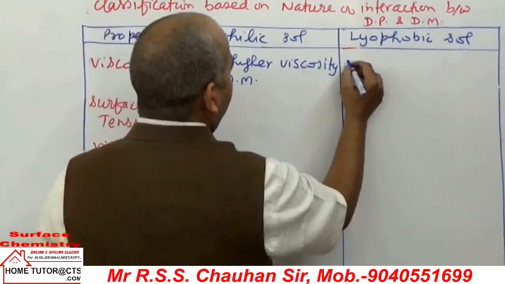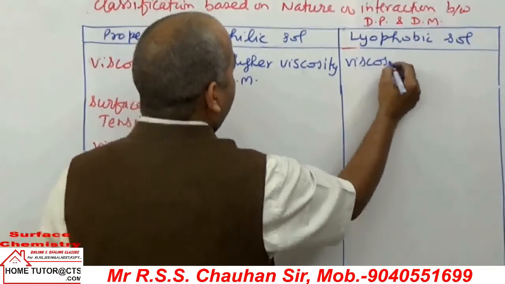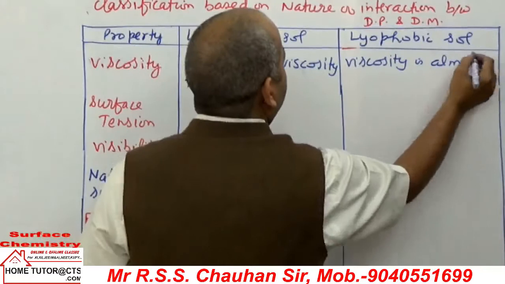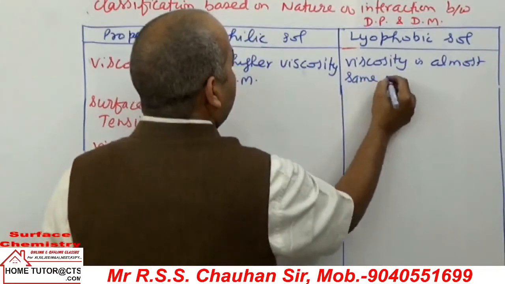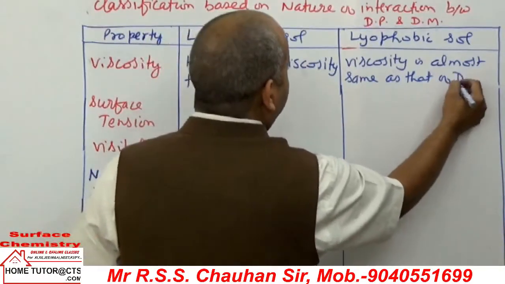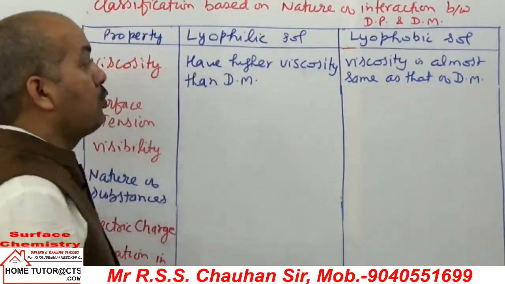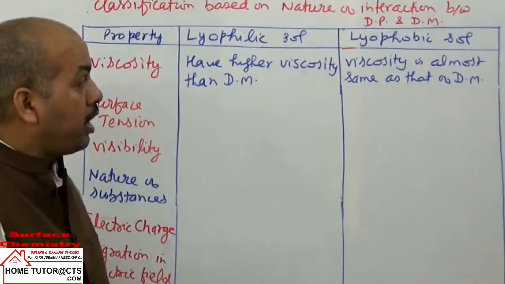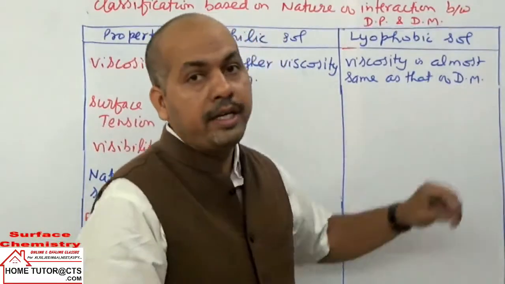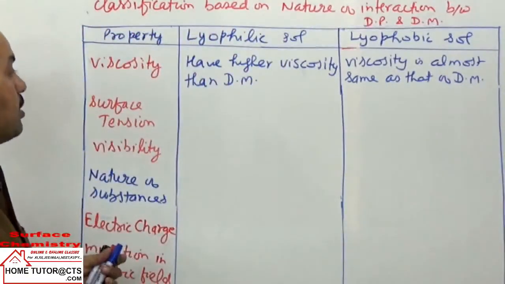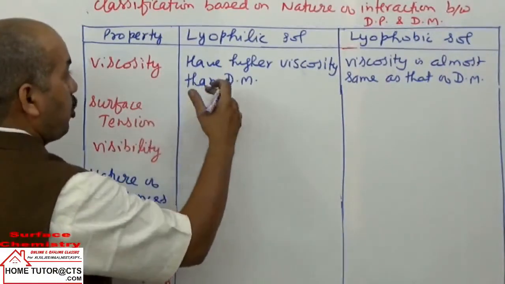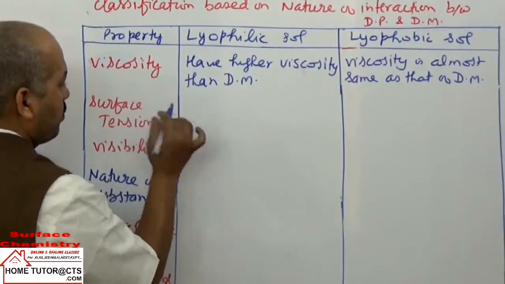यहाँ पे क्या होता है? Viscosity is almost the same. Viscosity of the salts is almost the same as that of the dispersion medium. For lyophobic salts, the viscosity is almost the same as that of the dispersion medium. अगला पॉइंट क्या है? सरफेस टेंशन. ये क्या होता है? देखिए सरफेस टेंशन के बारे में, in this case, because of interaction only, it is affecting both properties.